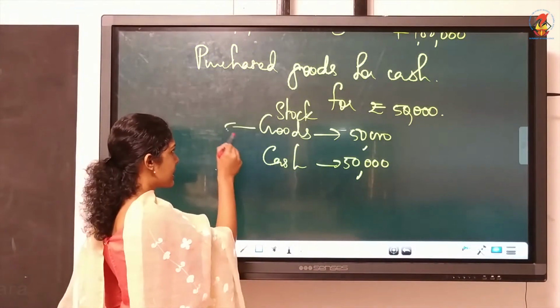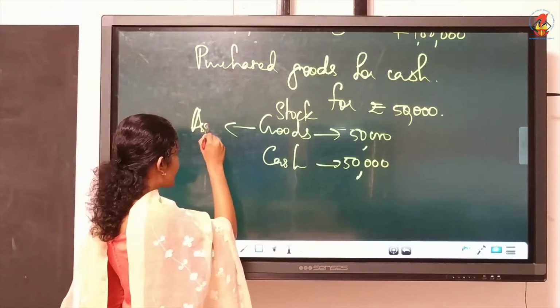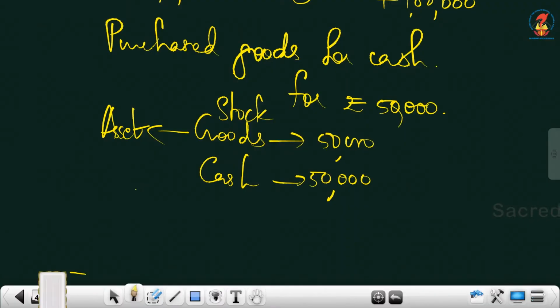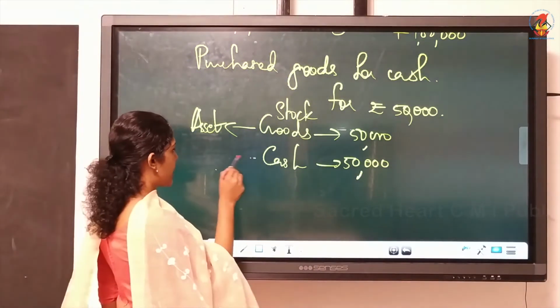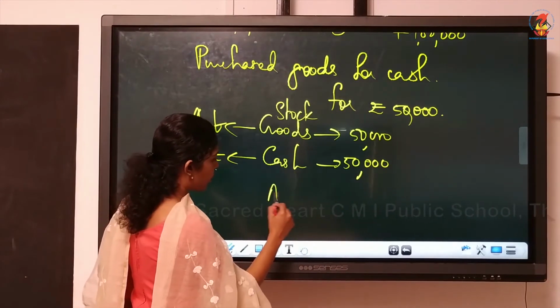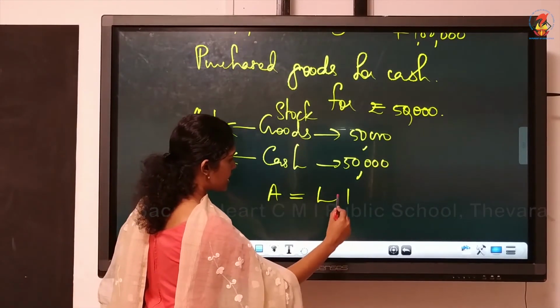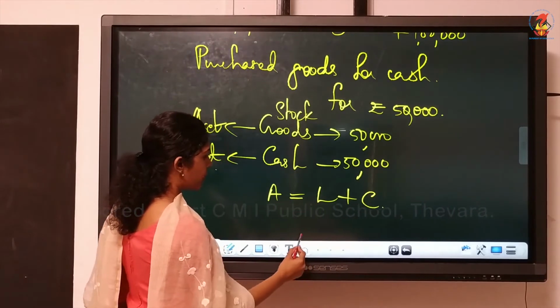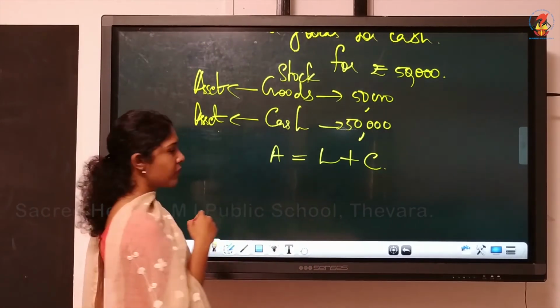All these examples you must be familiar with. Only then you can write this. You can identify the nature. Then what's the nature of cash? Cash is also an asset. Now what will happen to your accounting equation? That is, asset is equal to liabilities plus capital. What will happen here?